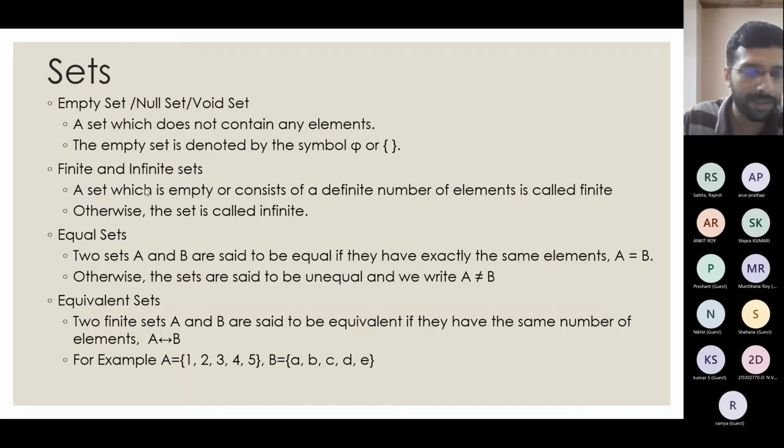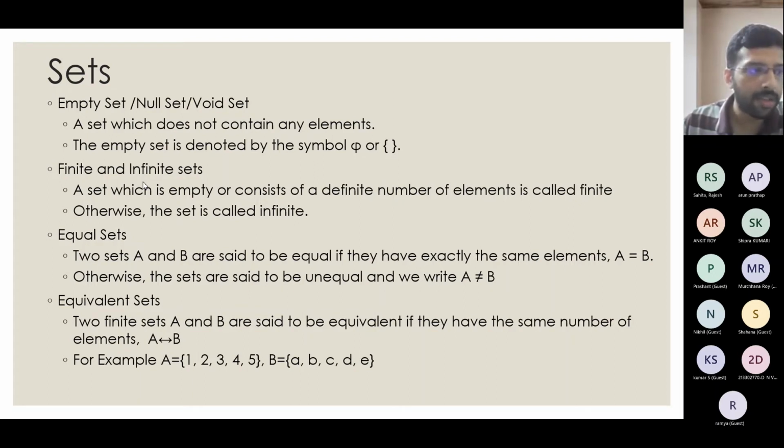Then finite and infinite sets. A finite set is a set for which we know how many elements are there. Suppose I have a set of the first 100 natural numbers. I know that it contains 100 elements. Whereas an infinite set is something for which I don't know the size. Suppose I take what we saw earlier, the set of natural numbers. It goes from 1 to infinity, so I don't know the actual length of the set. Such types of sets we will denote as infinite sets.